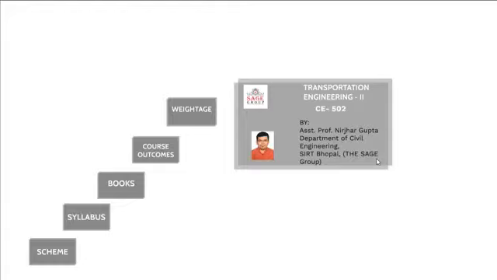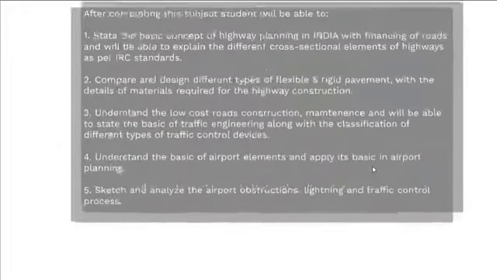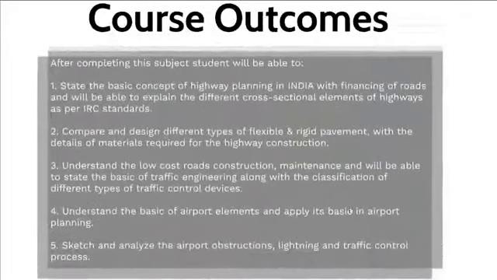This was all about the book scheme syllabus. Now the question comes: why should you study this subject? These are the five major expected outcomes.